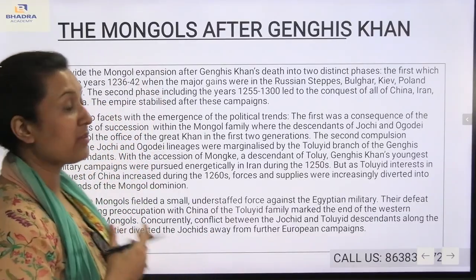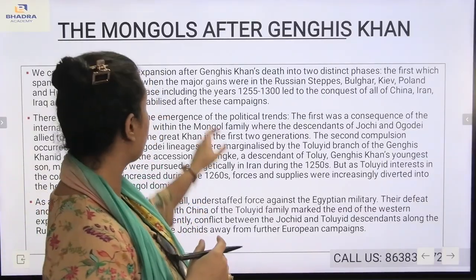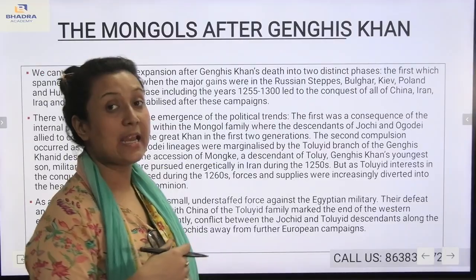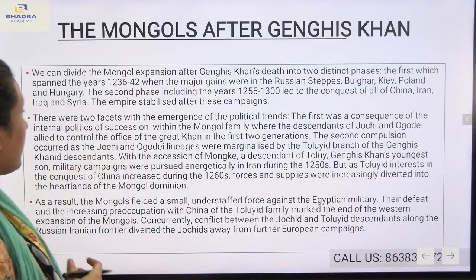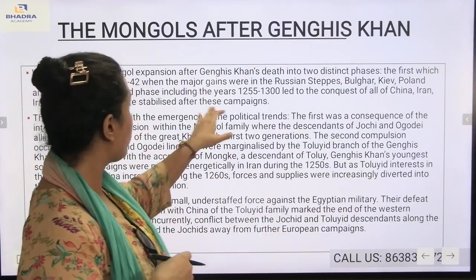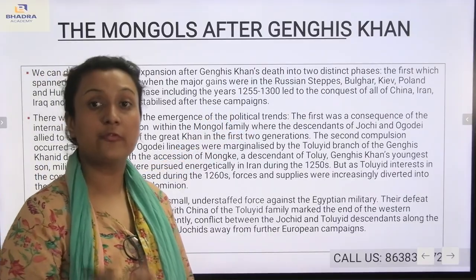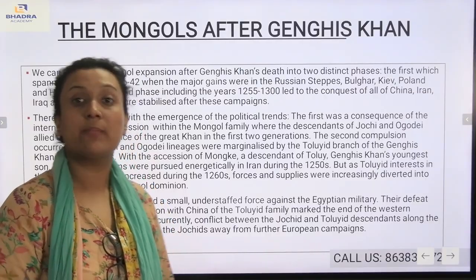The second phase comes from 1255 to 1300, which led to the annexation of China, Iran, Iraq and Syria. The Mongolian empire stabilized after these campaigns.